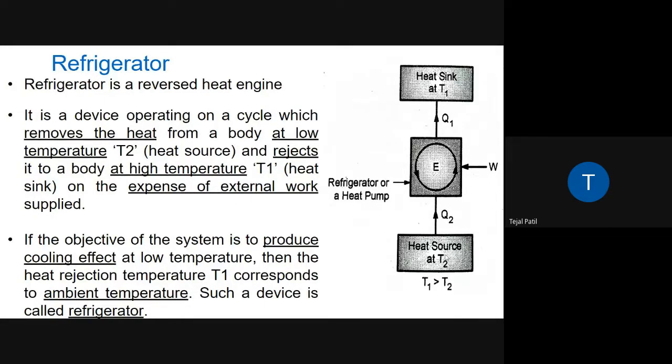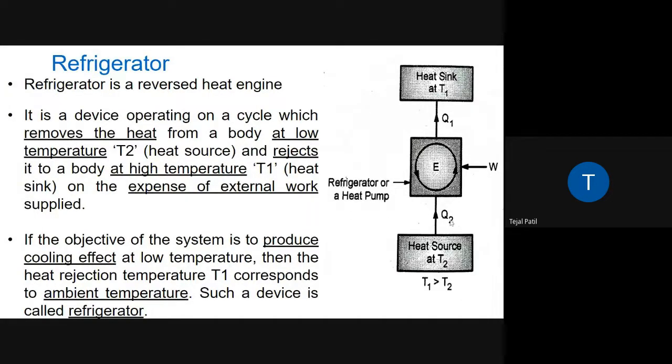Although the temperature is low, it is still a source. It is not necessary that if the temperature is lower it will always be a sink. It depends on the process happening there. The source is the one from which heat is always supplied. This one is at temperature T2, which is lower, but it continuously supplies heat to the refrigerator. That's why it is called a source.